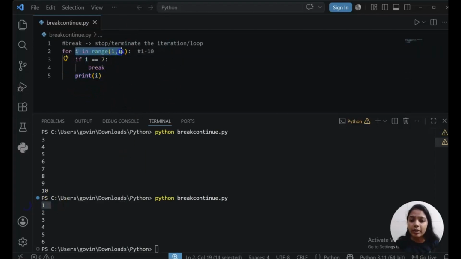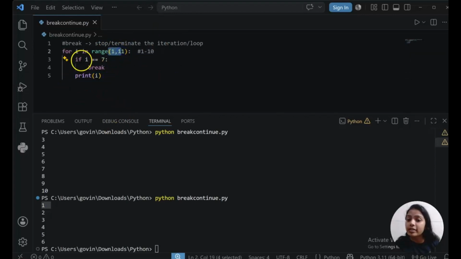Now i is incremented to 2. Is 2 equal to 7? No, the condition is false, it will never go inside the if to this break, it will go here and print 2. i equals 3, not equal to 7, it will print 3. i equals 4, print 4. i equals 5, print 5. i is 6, not equal to 7, print 6.